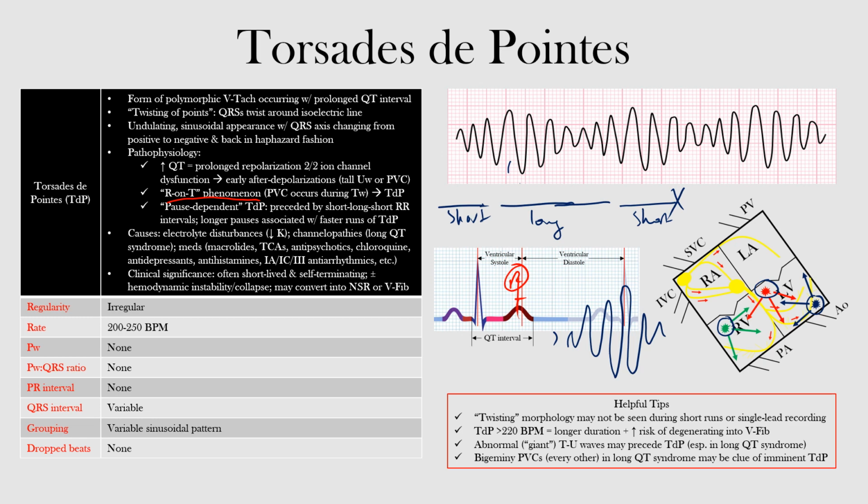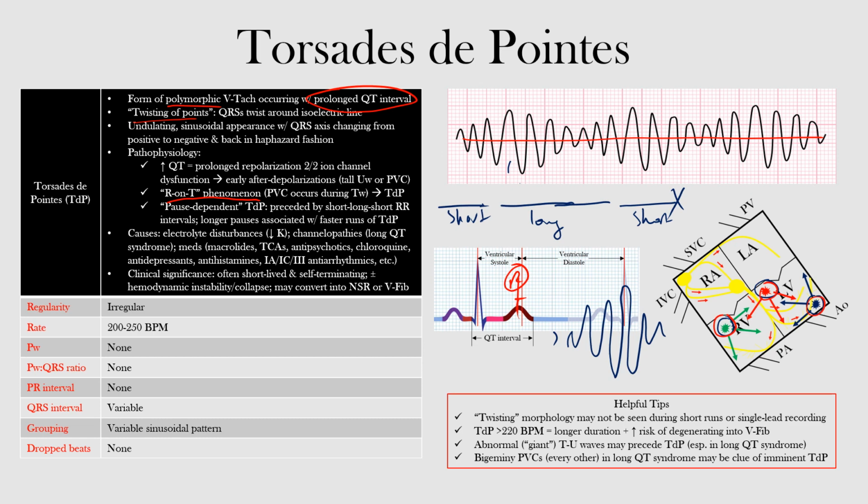All right, let's briefly go through our chart here to make sure we didn't miss anything. So again, Torsades de Pointes, or TDP, is a form of polymorphic VTAC, okay, occurring with this prolonged QT interval. So you need both the polymorphic VTAC and a prolonged QT, right? We saw multiple ectopic foci firing within the ventricles. It actually means twisting of the points, which can help you. The QRSs are twisting around that isoelectric line that we saw. You have an undulating sinusoidal appearance with QRS axis that's changing from positive to negative and back and forth,